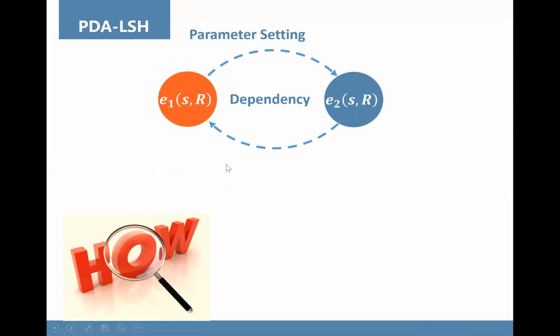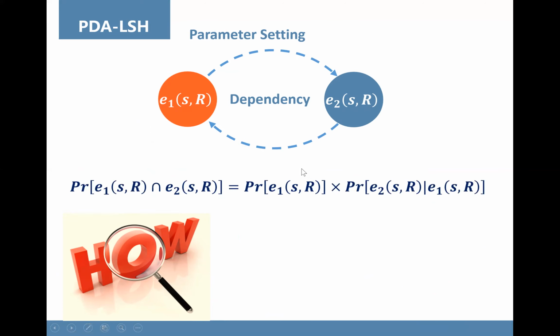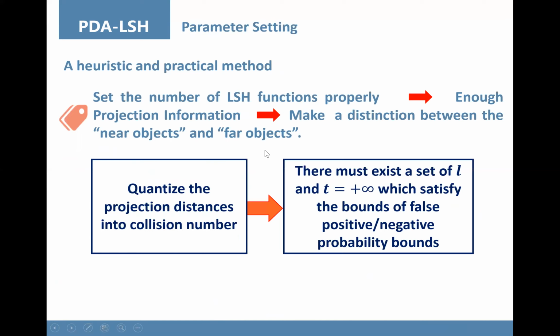However, event 1 and event 2 are not independent events. There exist some dependencies between them. Based on Bayes' theorem, we have this equation. The probability of event 1 can be computed, while there is no closed-form expression for the conditional probability. We resort to a heuristic and practical method.